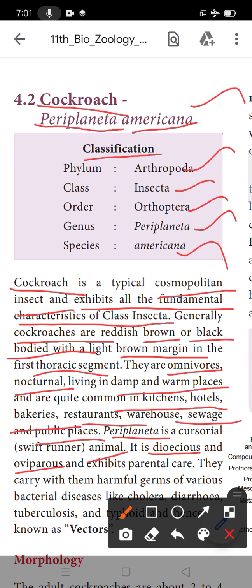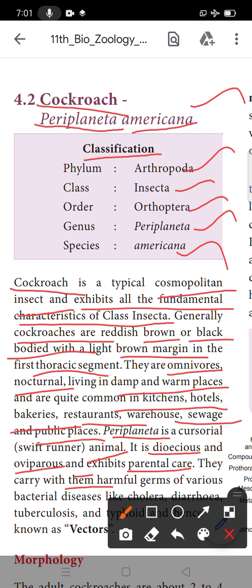What is dioecious? The earthworm is monoecious because male and female organs are present in the same body. The cockroach is dioecious. Dioecious means male and female are in separate bodies, so separate sexes are present: male cockroach and female cockroach. Oviparous means egg laying animals. They exhibit no parental care.